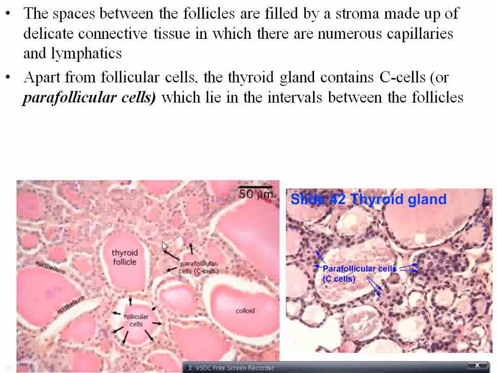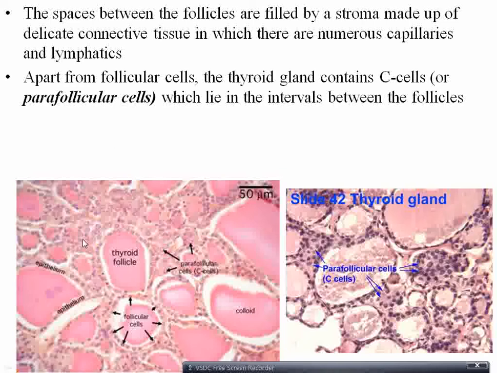Now the spaces between the follicles are filled by stroma, made up of connective tissue, which has a lot of gaps in between where you have capillaries and lymphatics. Yes, capillaries are required here because it's an endocrine gland, so it needs to secrete its hormones into the blood. So there are a lot of capillaries.